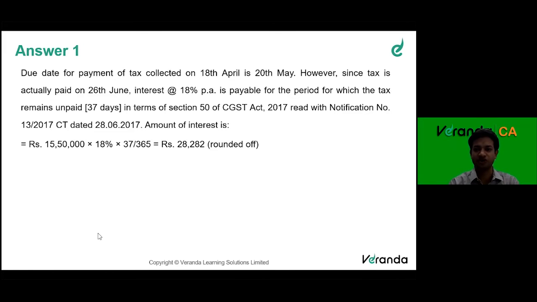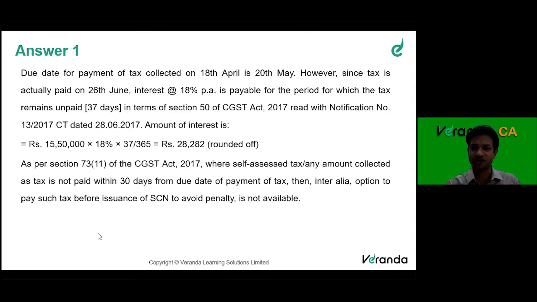Okay, coming back to the question. Here it is paid late on 26th June, so interest should be applicable at the rate of 18%. So 15,50,000 is the tax amount, 18% for the number of days. With a 37 days delay, 28,282 has to be paid. As I said, there is no discussion at all on interest because interest has to be paid. No one can give a waiver. I repeat, no one can give a waiver for interest. The officer does not have any power at all.